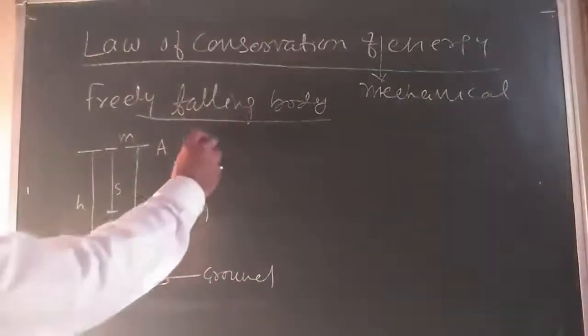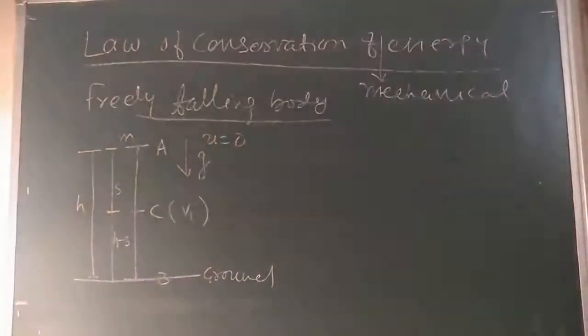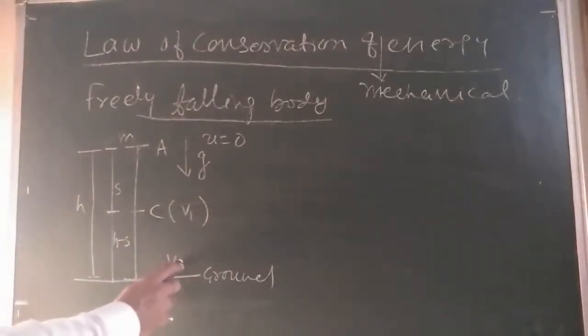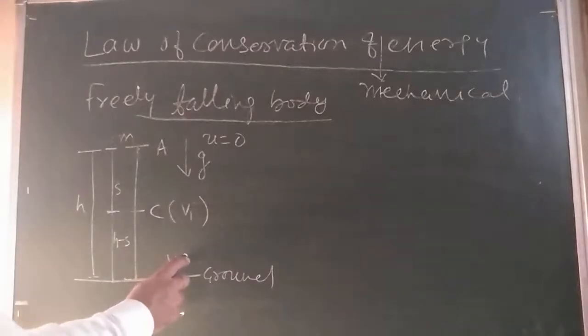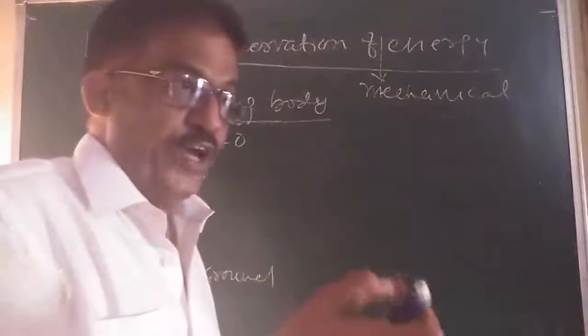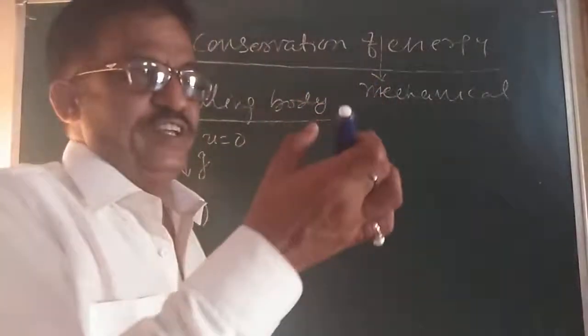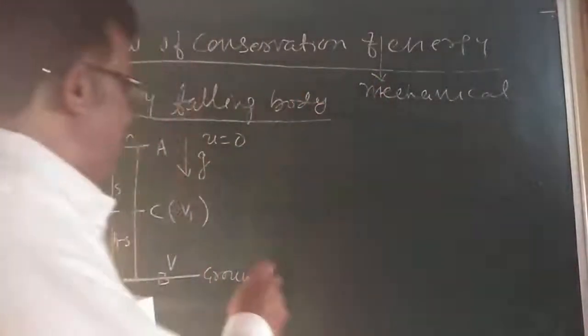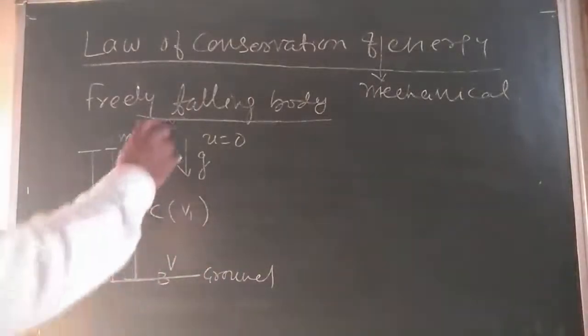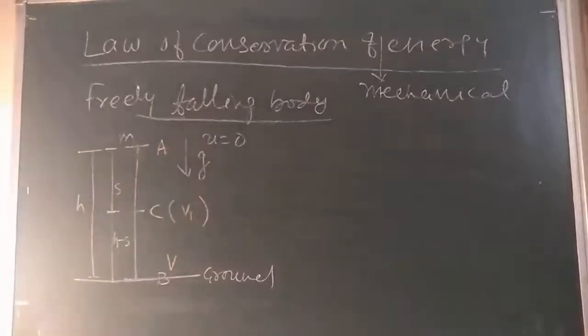At the point A, the velocity of the body is 0. And at the point B, the velocity is V. So V is the velocity of the body at the point B, a point just above the ground. The velocity at the point A is 0, that is U is equal to 0.